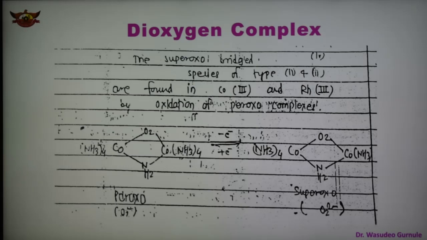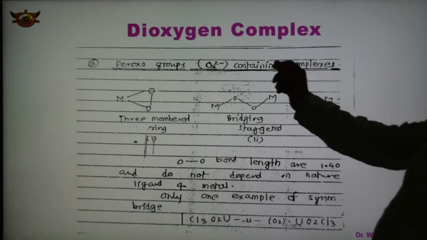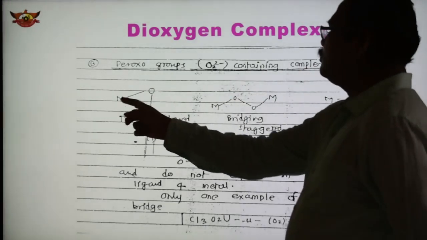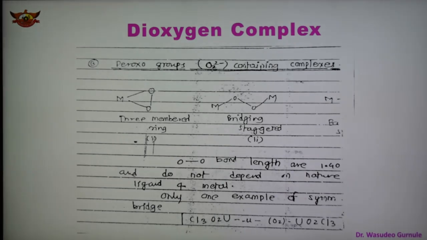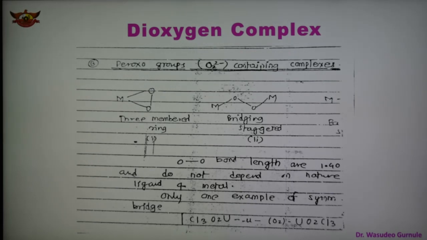This type of structure is also there. In the case of the peroxo group containing O2 minus complexes, it is shown here. It is a three-membered ring, where the oxygen is attached to the metal. Here two oxygens are attached to the metal. In this type a bridging staggered structure is shown. In this case the oxygen bond length is 1.40 and does not depend on the nature of the ligand and metal.